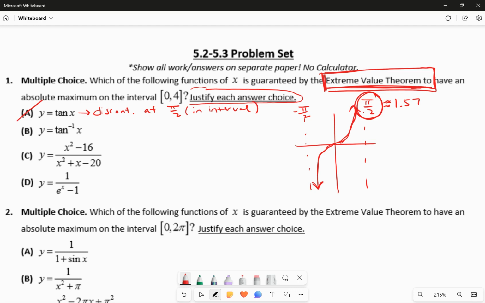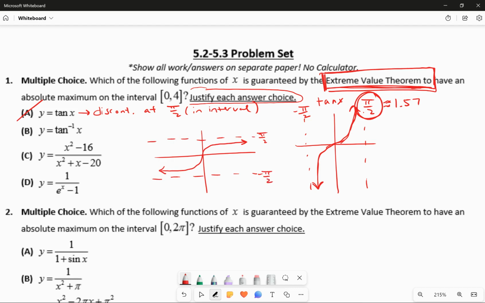Now let's talk about inverse tangent. Here I've graphed the graph of tangent. The graph of inverse tangent flips that graph of tangent across the line y equals x. So you get this function right here, and those vertical asymptotes now become horizontal asymptotes at pi over 2 and negative pi over 2.